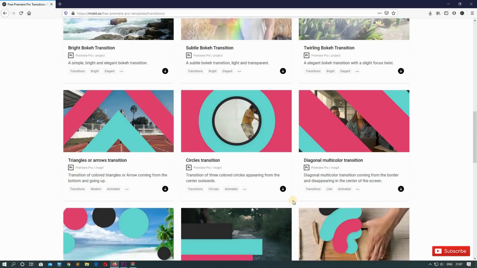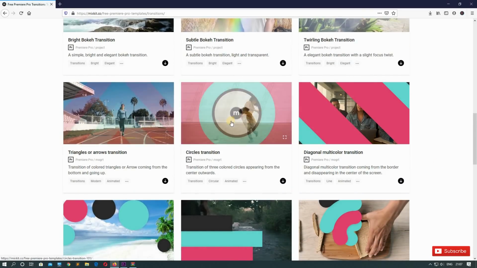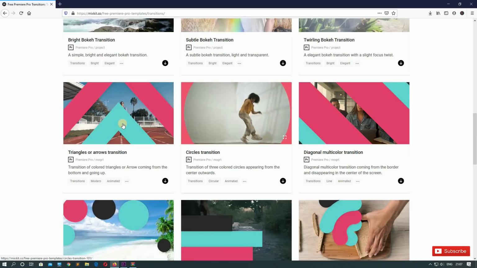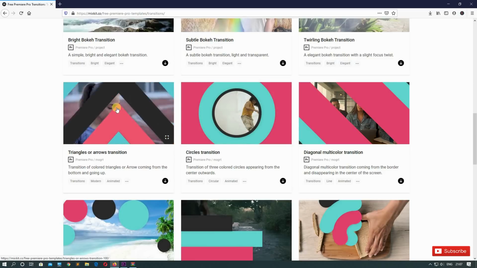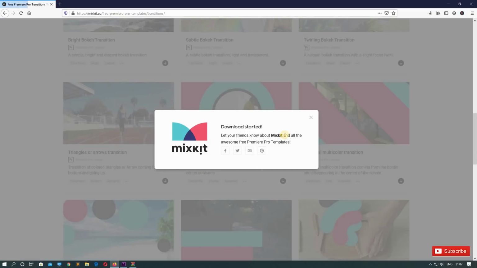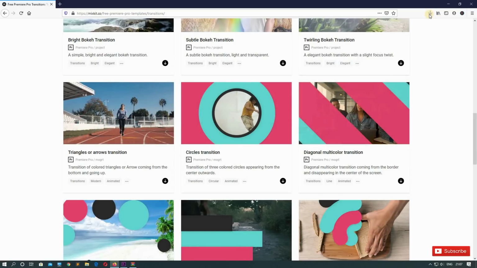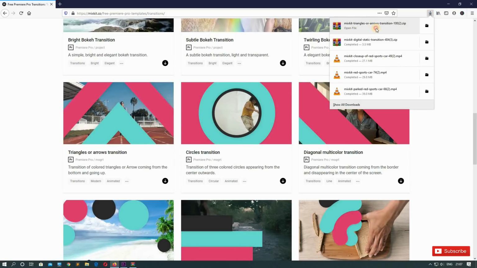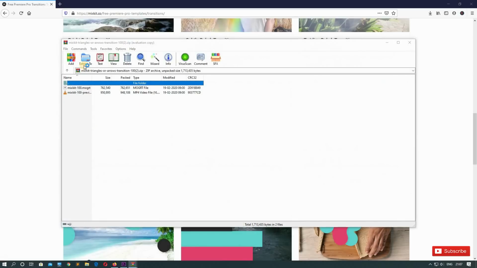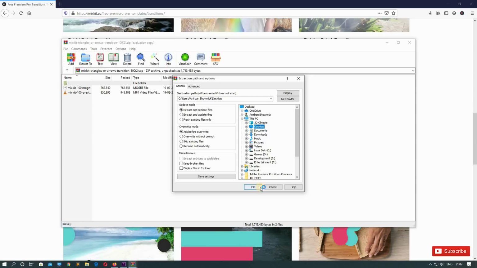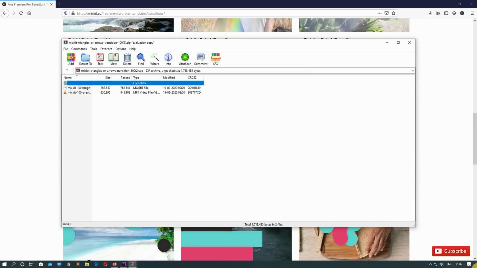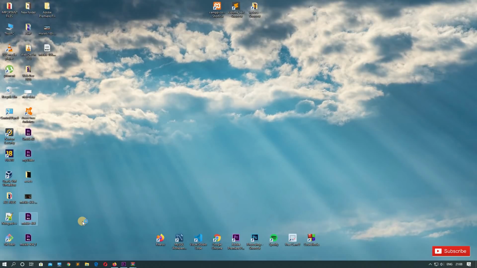Okay, so here we have some colorful transitions. Okay, this is good, right? So let's use this only. Save this. So it is also a zip folder. We need to extract this. Extract to desktop. Okay. So now let's go to desktop. So here you can see we have our file, the new transition which we just downloaded.